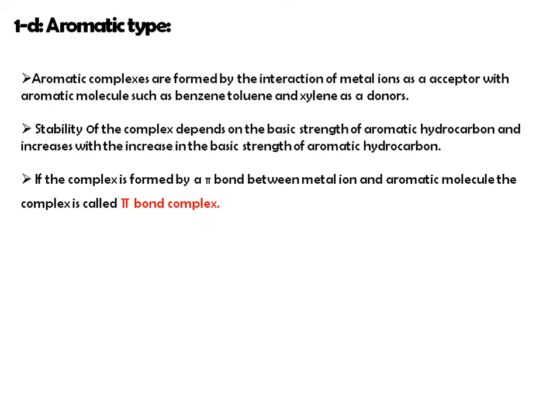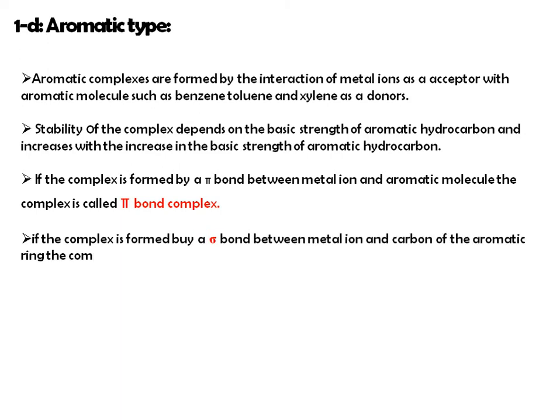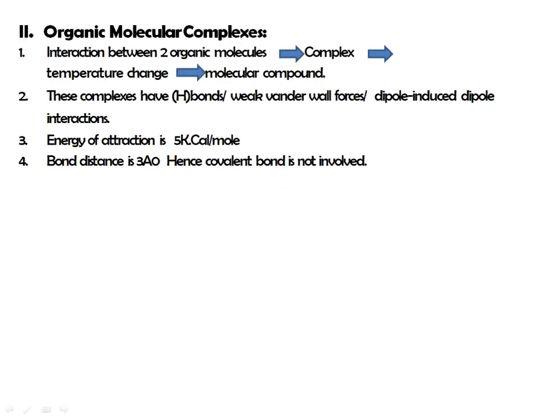If the complex is formed by a pi bond between the metal ion and the aromatic molecule, the complex is called a pi bond complex. If the complex is formed because of a sigma bond between the metal and carbon of the aromatic ring, then the complex is called a sigma bond complex. Okay, this is all about metal complexes.